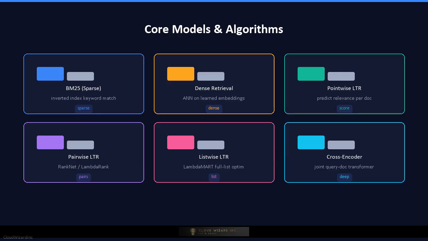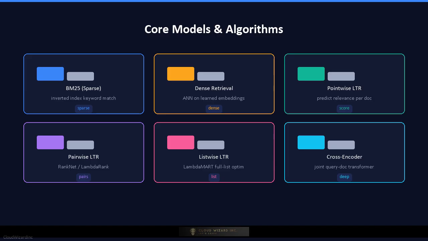The core models and algorithms. The retrieval stage uses two approaches. Sparse retrieval via BM25 on inverted indexes for exact keyword matching, and dense retrieval via approximate nearest neighbor search on learned embeddings for semantic matching.